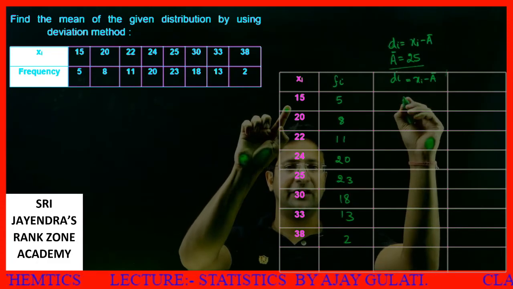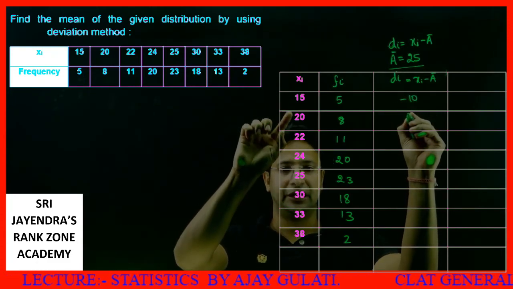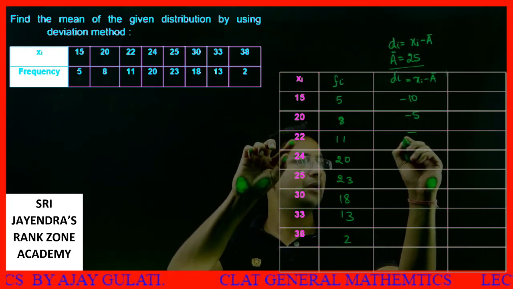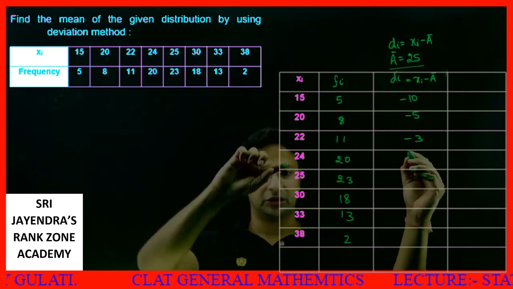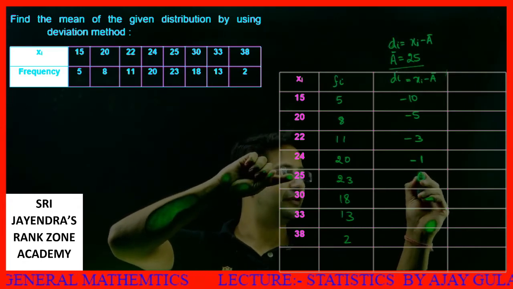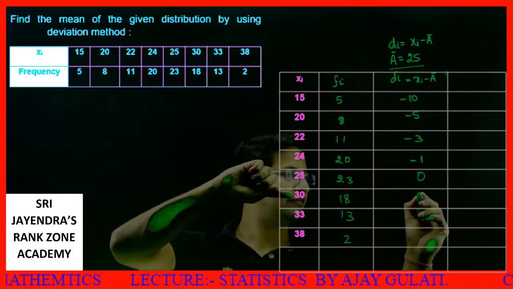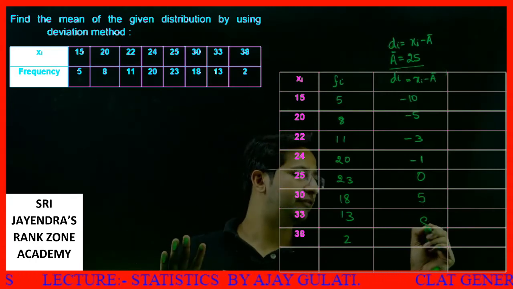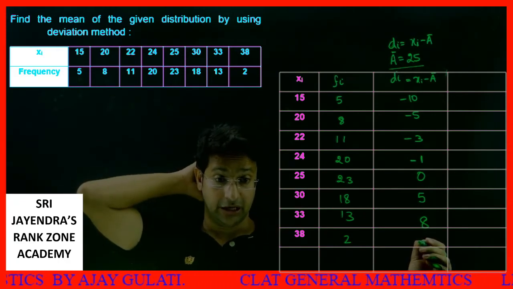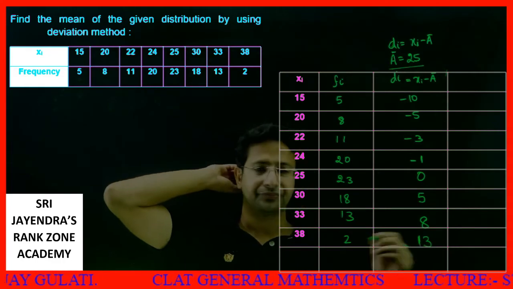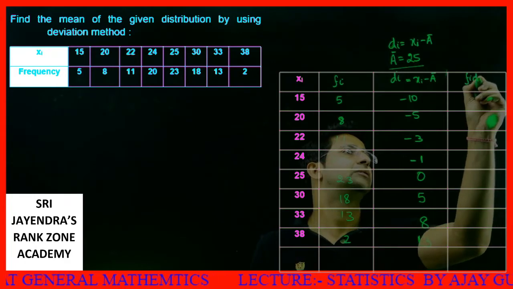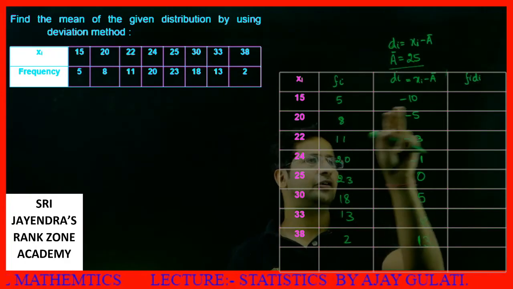15 minus 25 will give me minus 10. Then 20 minus 25 will give me minus 5. 22 minus 25 will give me minus 3. This is 24. 24 minus 25 will give me minus 1. 25 minus 25 will give me 0. 30 minus 25 will give me 5. 33 minus 25 will give me 8. Last, this is 38. 38 minus 25 will give me 13. Now, what do we write over here? Here we write fi di.